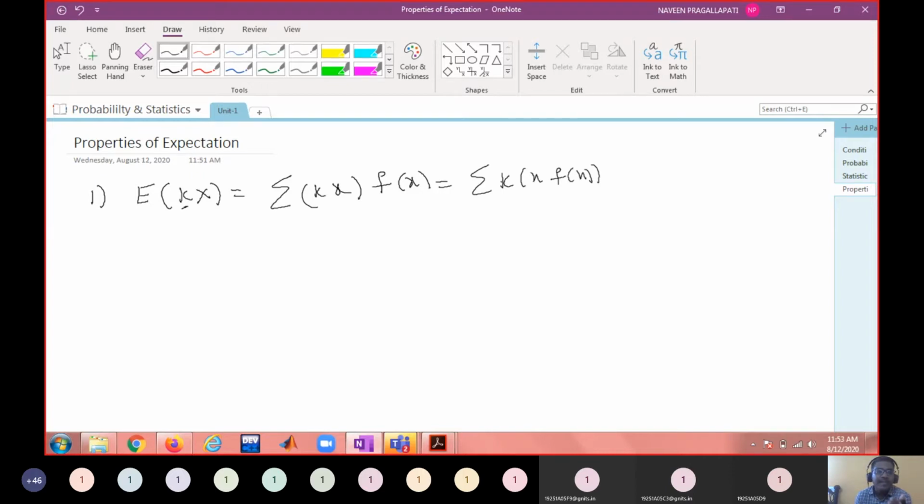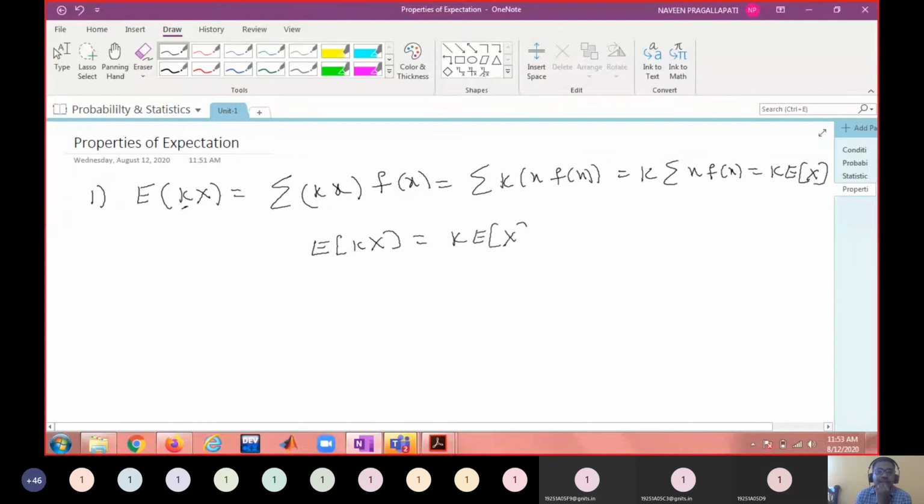Remember, small f is the mass function, so this can be written as k into sigma x f of x. This is nothing but the expectation of x. So the expectation of k into x is k into the expectation of x.